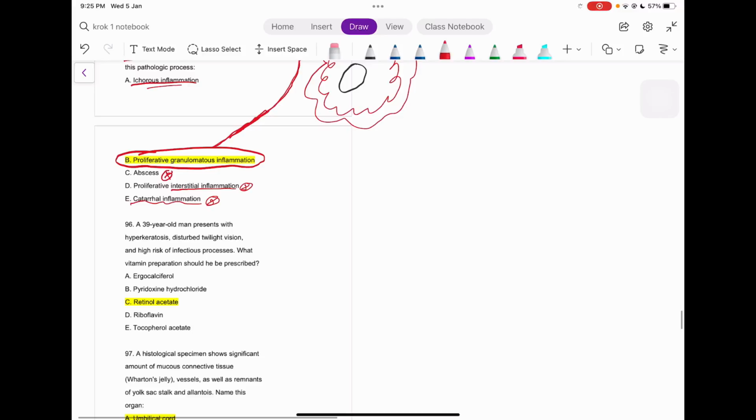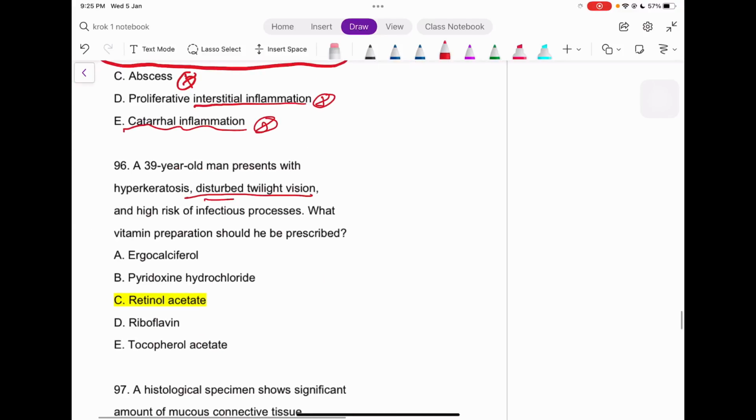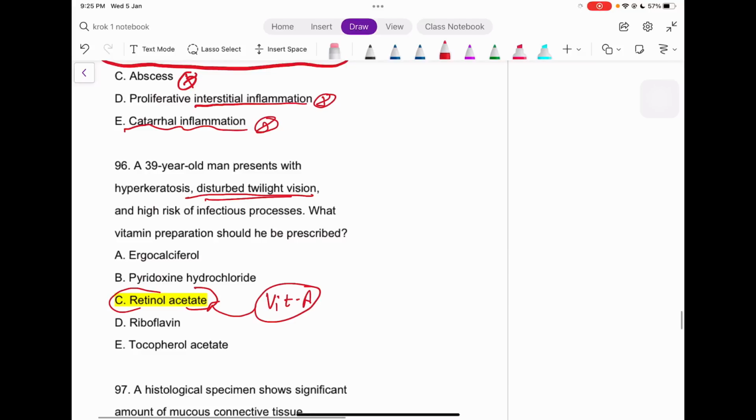Next question. Again, guys, disturbed twilight vision, and we know which vitamin is responsible for vision. That is vitamin A, right? That is retinol. If we think about the others, for example, calcium, it's vitamin D, pyridoxine is vitamin B6, riboflavin is vitamin B2, tocopherol, right? So these are not even like vitamin A. So we can just think, okay, twilight vision or disturbed vision.